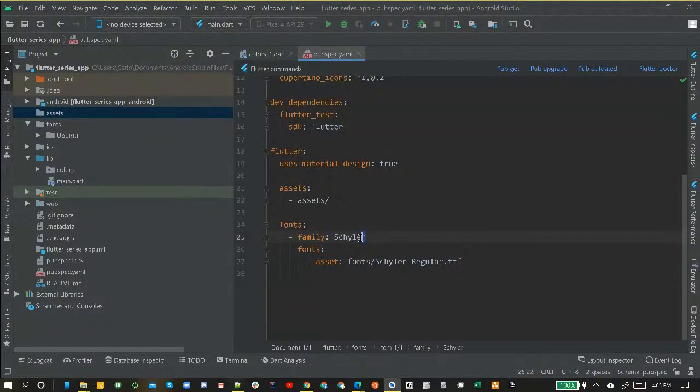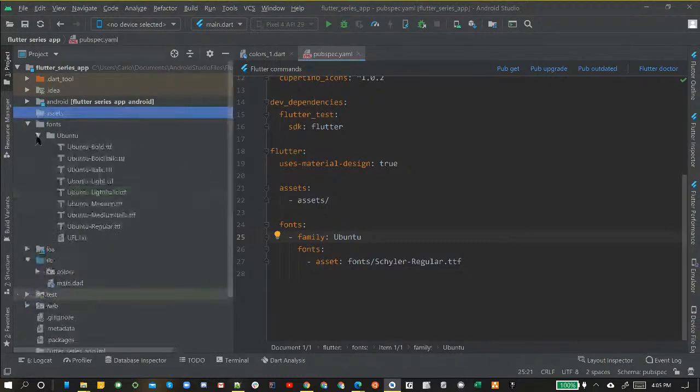Okay, as we continue, we're going to go to fonts. Remember, the font family that we brought in is actually different. We're going to delete this one, and we're going to bring in Ubuntu. So we're going to type Ubuntu. That's the family we want. Under here for assets, let's go ahead and open up our Ubuntu folder. We're going to use the Ubuntu regular. That's just a simple standard one. So let's just go with Ubuntu regular.